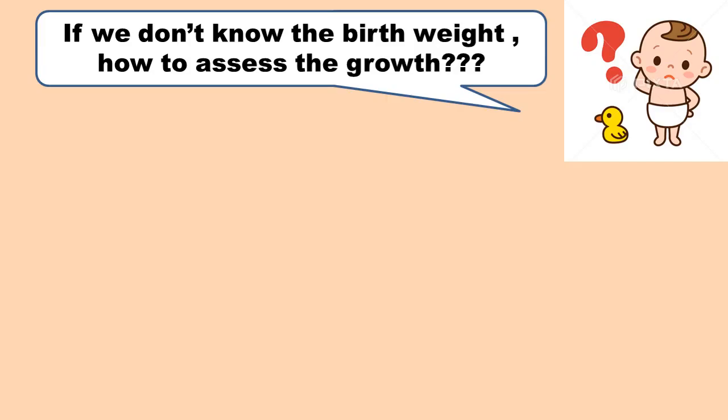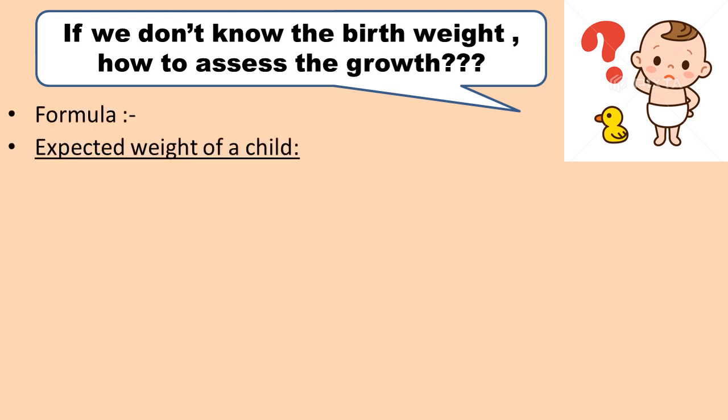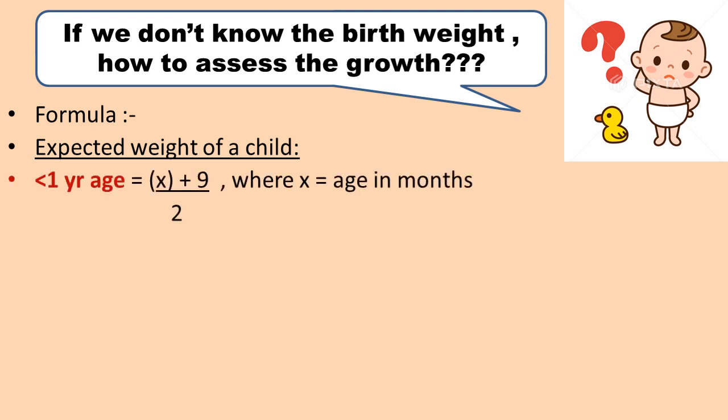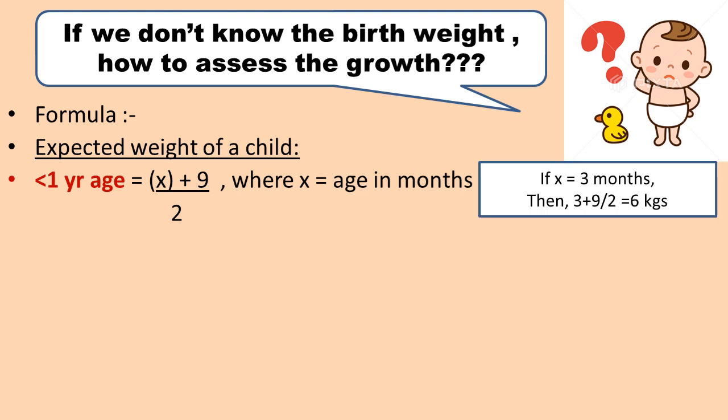What to do when we don't know the birth weight of a child? How can we assess the growth? There are different formulas which we can use to know the expected weight of a child at different ages. Let's look at them. Formula for less than 1 year of age is (x + 9) / 2, where x is age in months. For example, if age is 3 months, then the expected weight would be 6 kgs if we take x as 3.